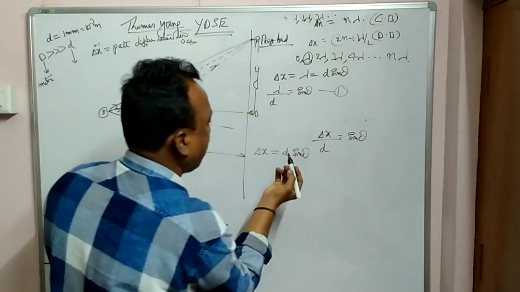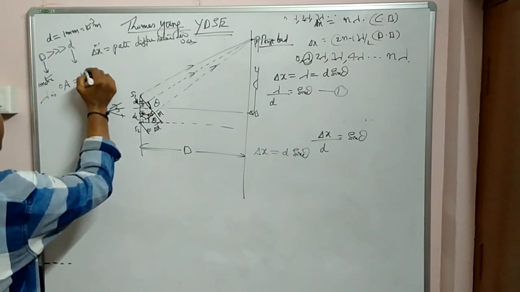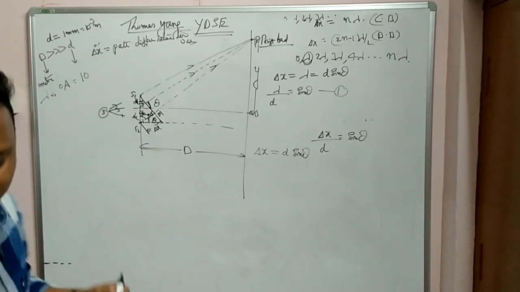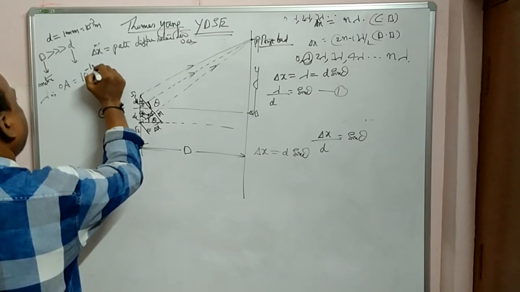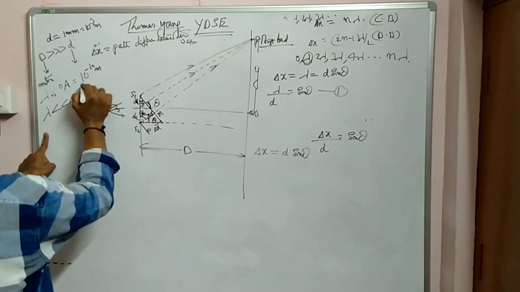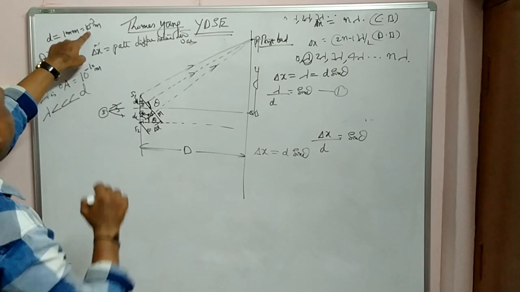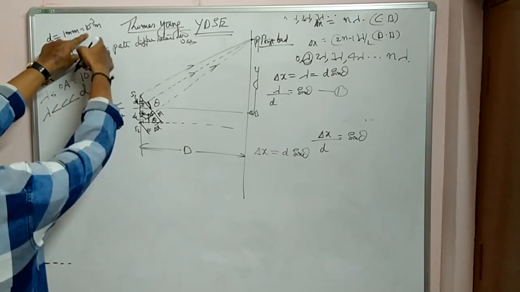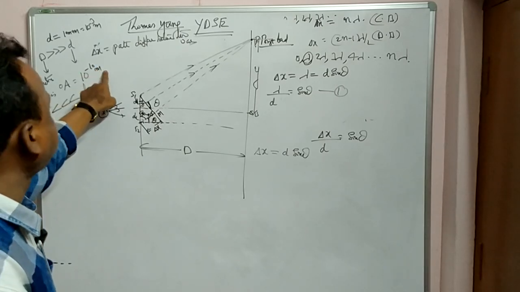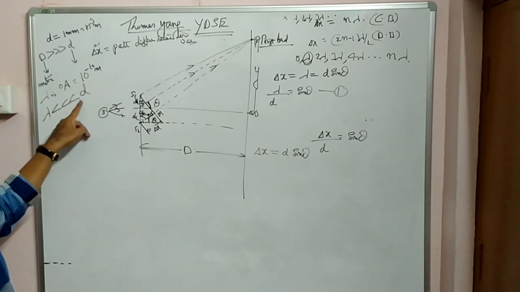But here please make a note: wavelength lambda is in angstroms. How much is 1 angstrom? 10 to the power of minus 10 meters. That means lambda is very much less than small d, which is of the order of 10 to the power minus 3 meters. Small d is greater than this one. So lambda is very much less than d.